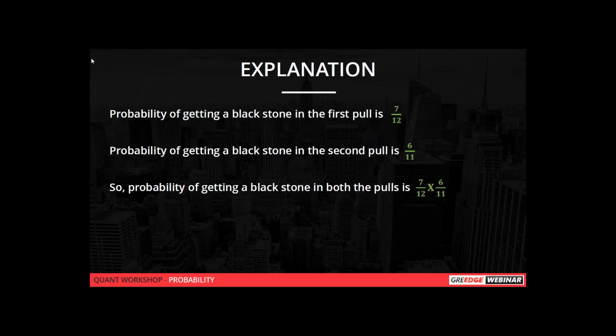And for the second pull, since we have already taken one black stone out of 7, there will be only 6 black stones remaining, and the total will be reduced to 11. So the answer will be 7 by 12 into 6 by 11. Is it clear for you all?